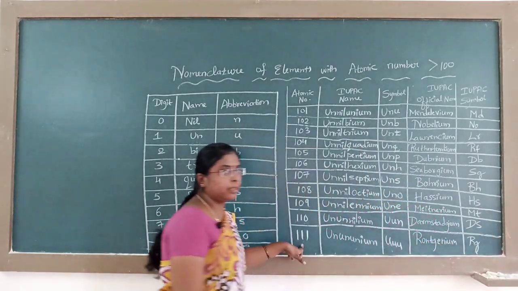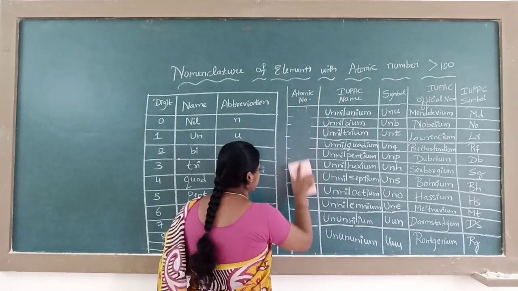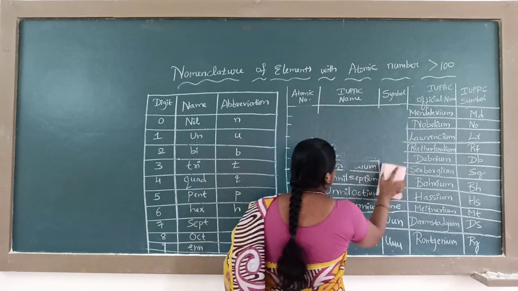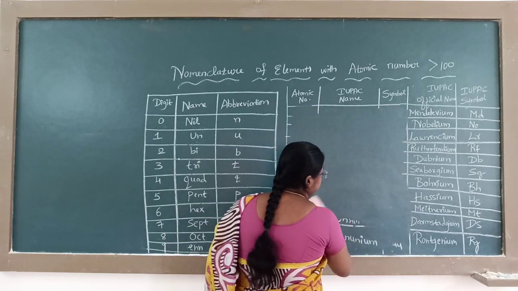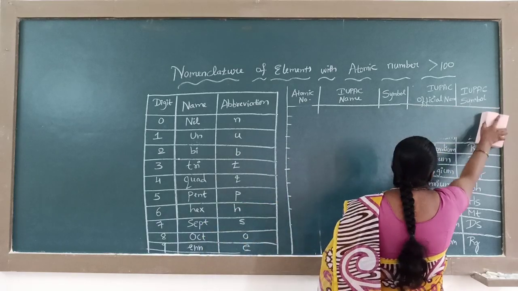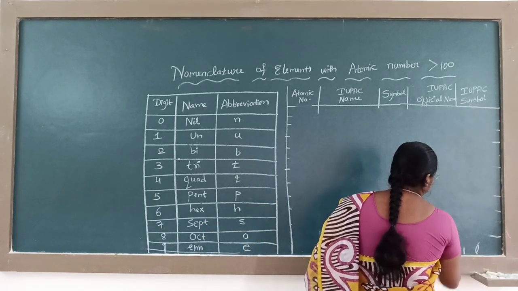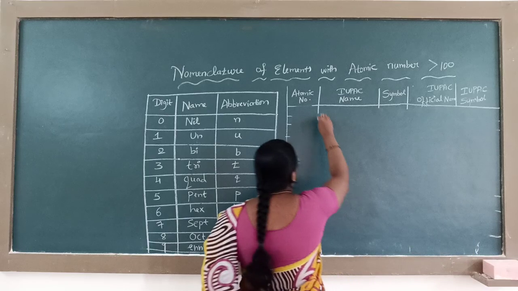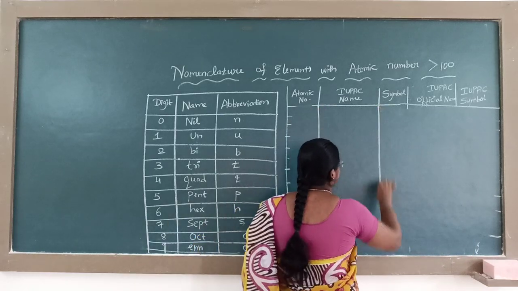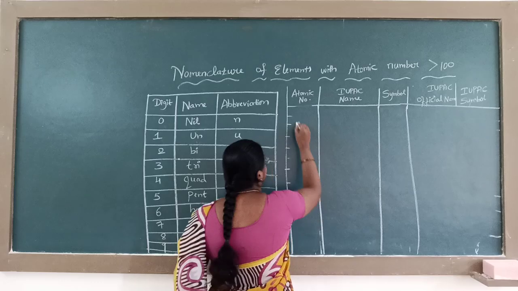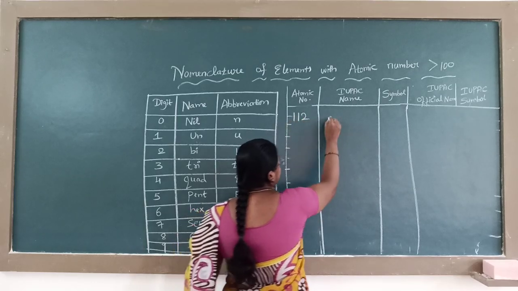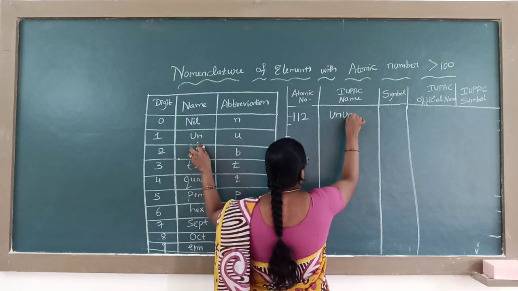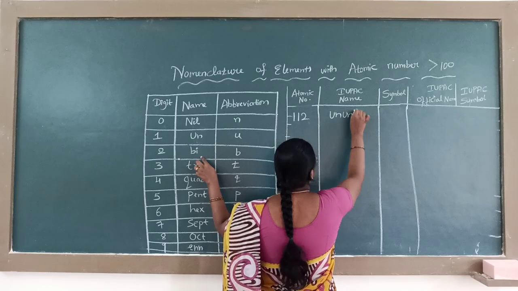Let us write 112 after 111. Atomic number 112: 1 is un, 1 is un, and 2 is bi.